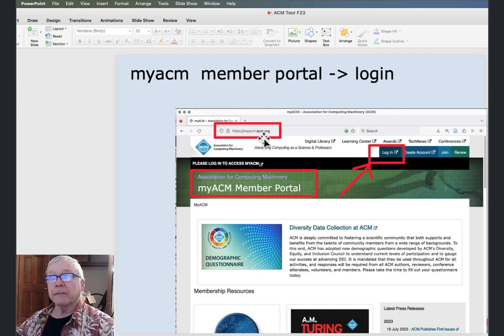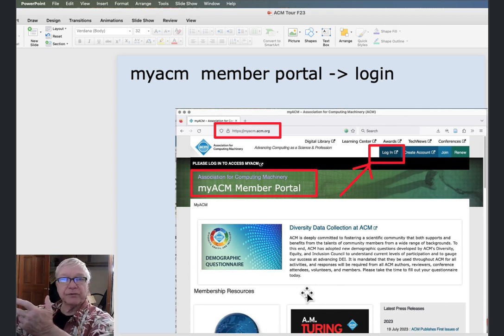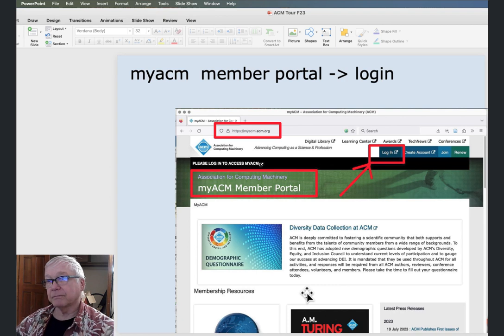myacm.acm.org, where you are not actually logged into that portal yet. It says myacm portal, but you're going to click on log in here. And again, one of the things about some of these pages is they'll have splash pages or links to some of the third-party providers, and unfortunately if you click that link it takes you to that corporate website and asks you to log in over there, which of course is not ACM.